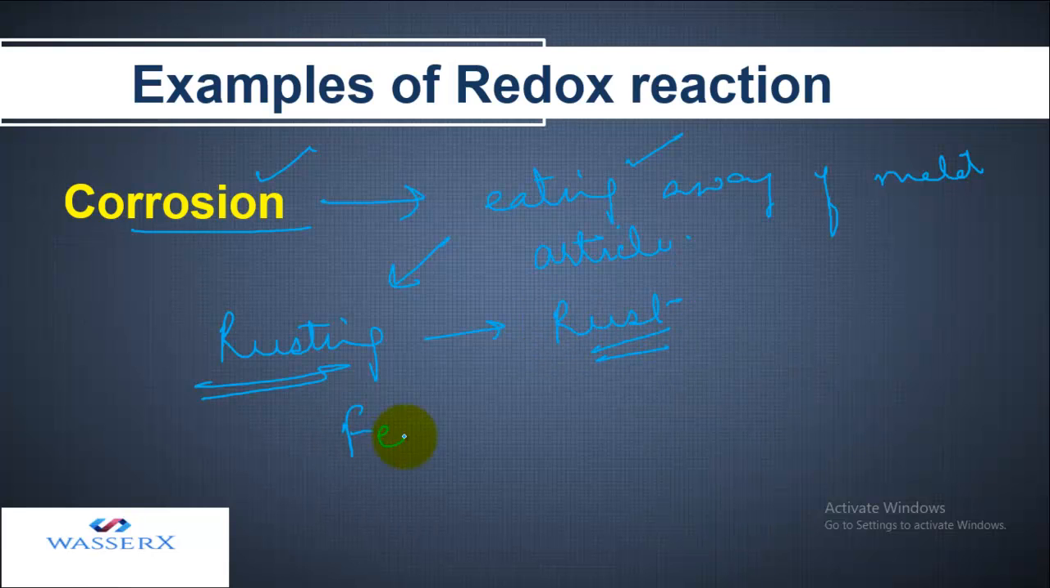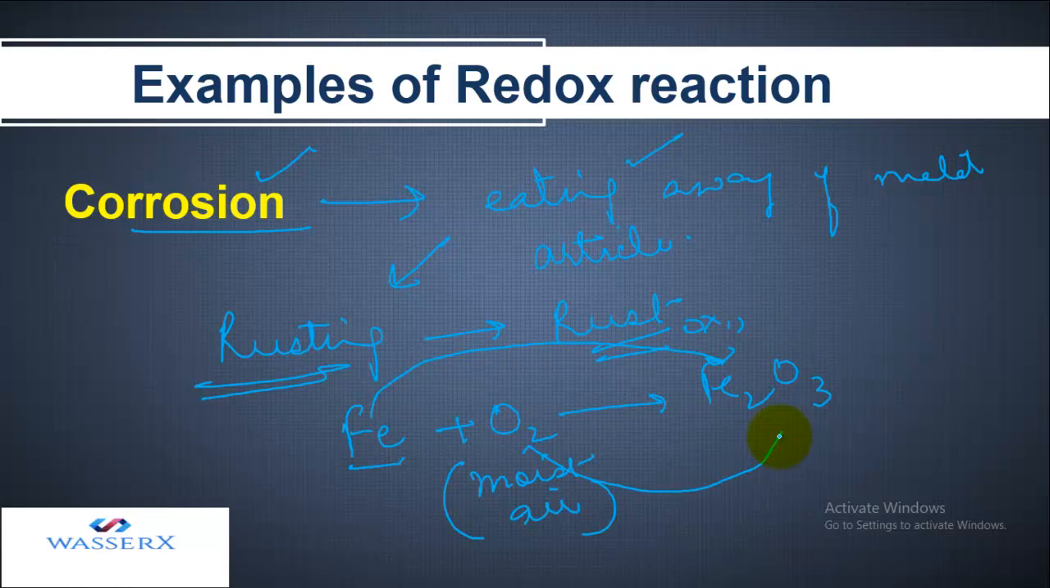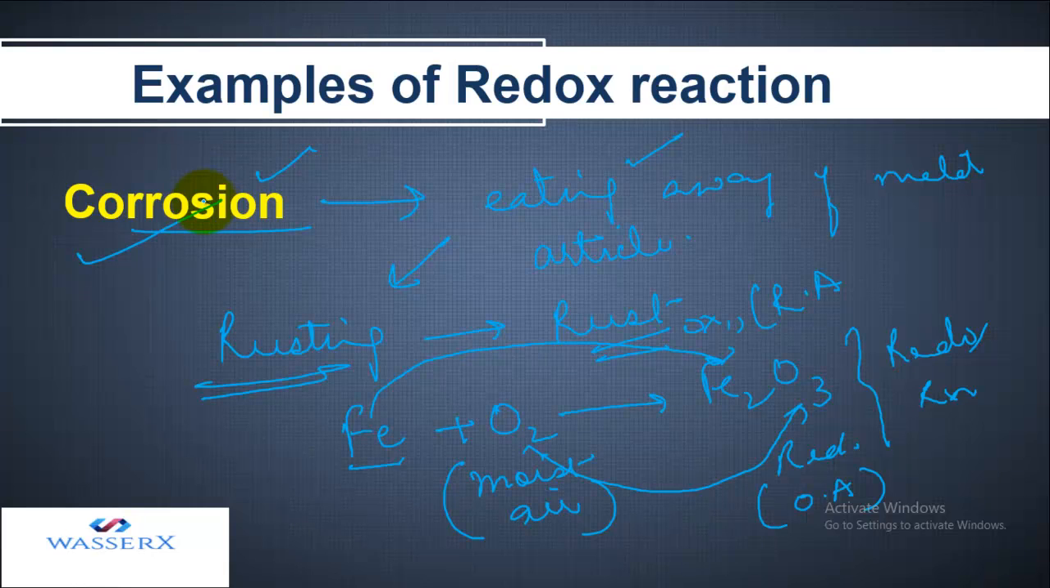So what actually happens in this phenomenon? There is an iron article. When it comes in contact with moist air, that is air with moisture as well as oxygen, it will form Fe2O3. In this case, iron is getting oxidized and oxygen is getting reduced. So this is a redox reaction. Likewise, iron is the reducing agent and oxygen is the oxidizing agent. So corrosion is an example of a redox reaction.